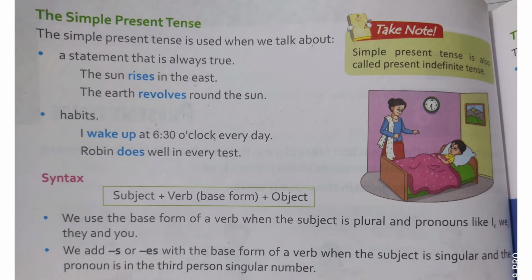Next, simple present tense is used with sentences that tell about habit. For example, I wake up at 6:30 o'clock every day. Robin does well in every test. So, these sentences tell about the habit. So, simple present tense is used with these sentences. The sentence structure for simple present tense is subject plus verb, that is the first form of the verb, and then the object.